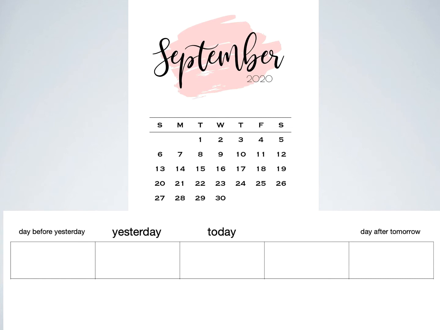What's the Chinese word for today? 今天，今天。 And let's say today is September 9th. What is the Chinese word for September 9th? 9月9日，9月9日。